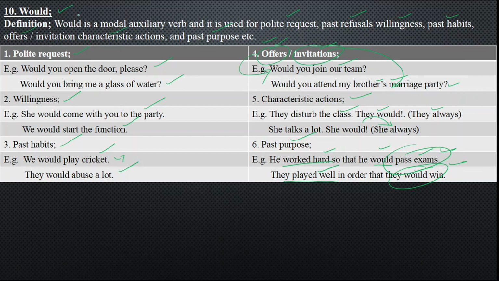So, modal auxiliary verb would has got 6 usages. The first one is known as polite request. Number second, willingness. Number three, past habits. Number four, offers and invitations. Number five, characteristic actions. And the last one, past purpose.